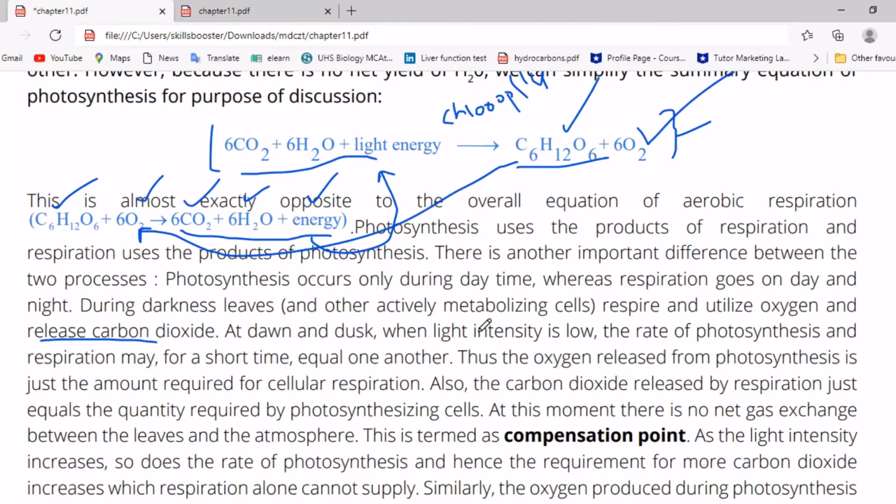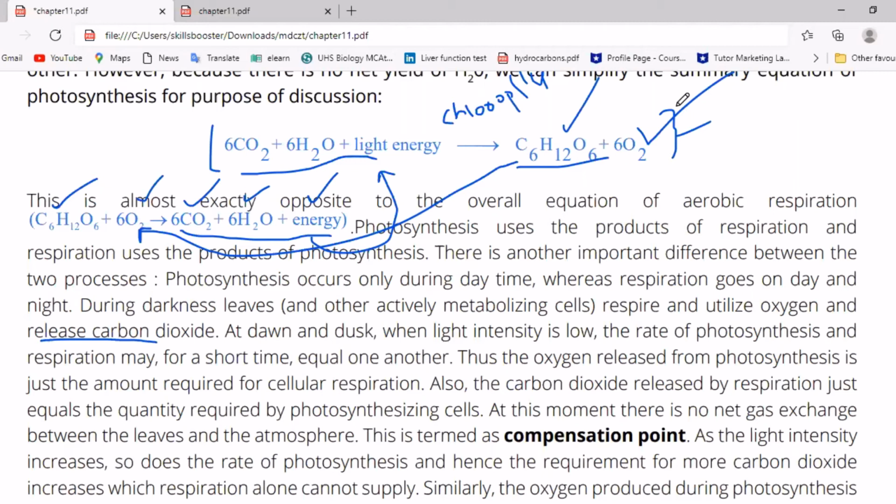At dawn and dusk, that is in the early morning or during the evening when sunlight becomes low, the light intensity is low.